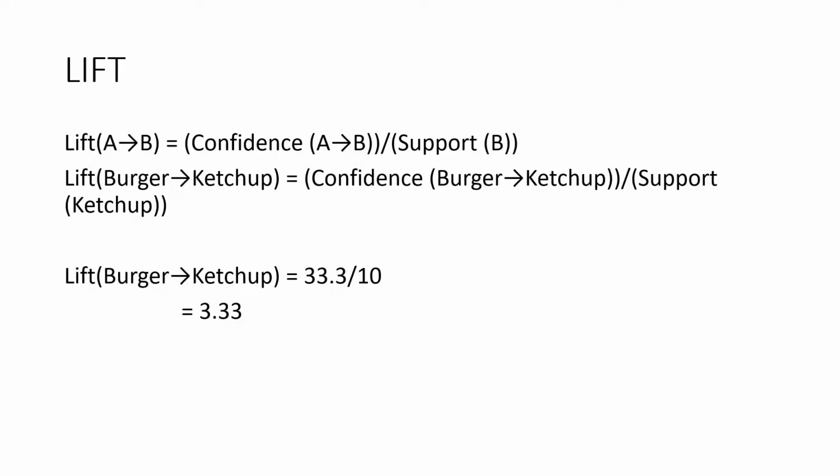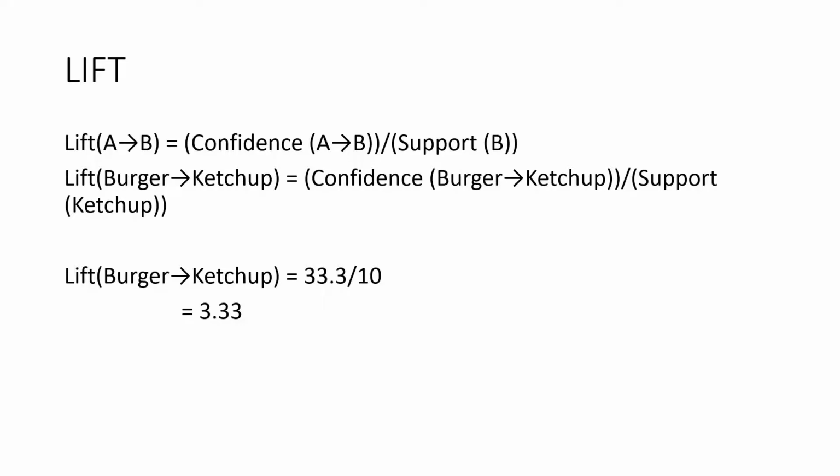Lift burger to ketchup is equal to 33.3 divided by 10, that is equal to 3.33. Lift basically tells us the likelihood of buying a burger and ketchup together, that is 3.33 times more than the likelihood of just buying the ketchup.